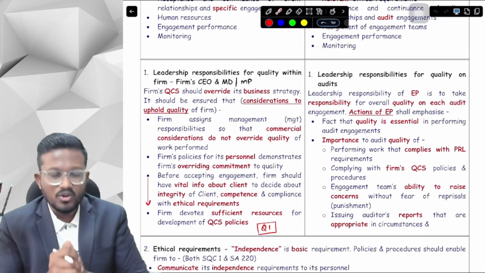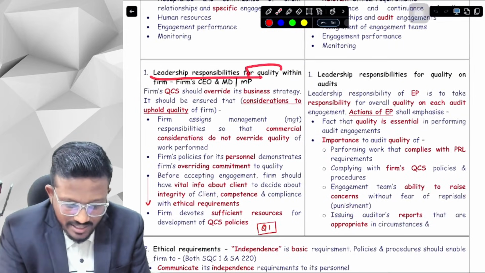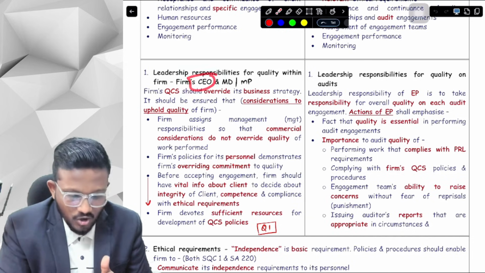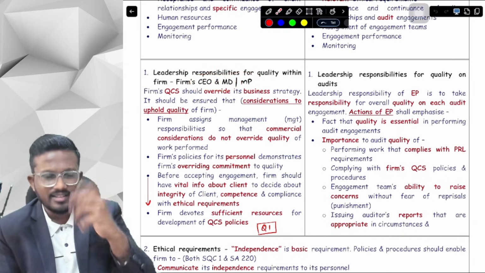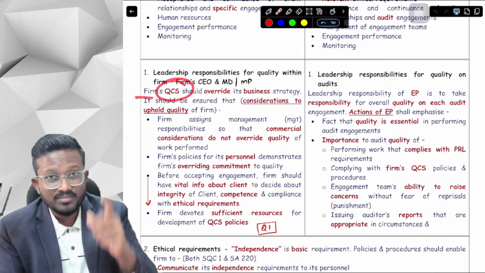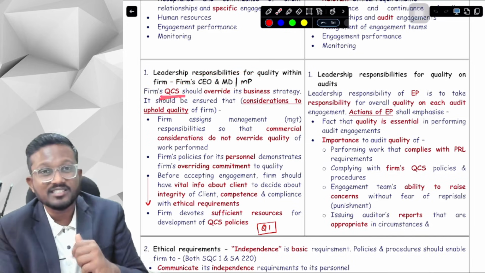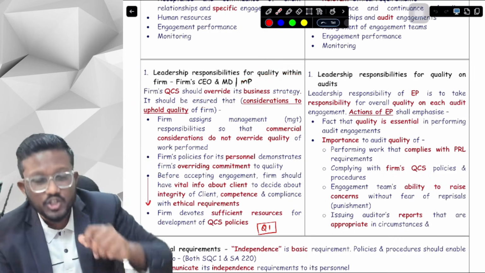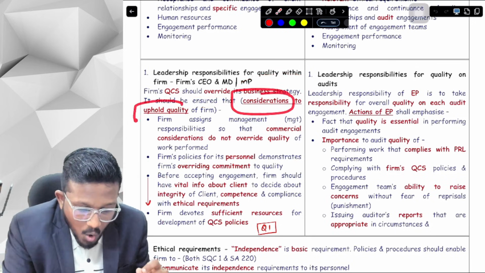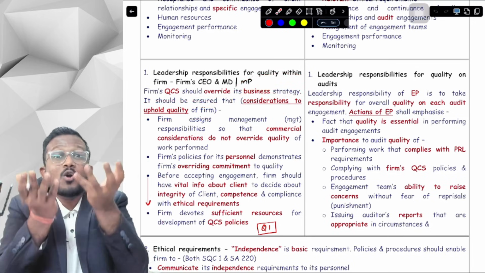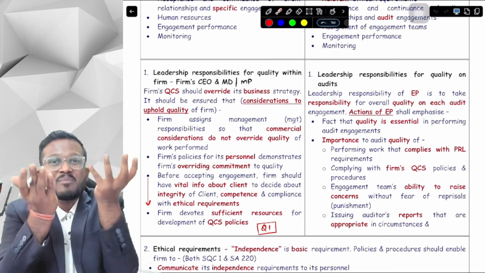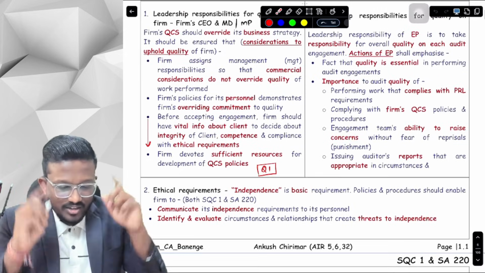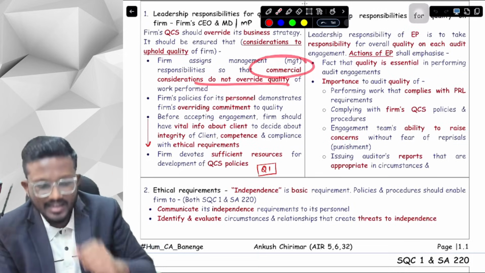The first element, which we have already discussed, is leadership responsibility for quality within the firm. And who is the leader of the firm? It can be the CEO, MD, managing partner, anything. The main thing is that the firm's quality control system should override its business strategy. It should be ensured that considerations uphold the quality of the firm. Quality of the firm is our priority. And we have to learn 4 keywords here. First of all, commercial considerations do not override quality.